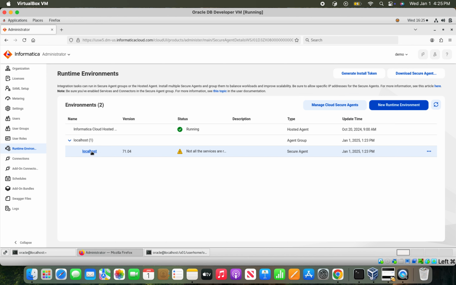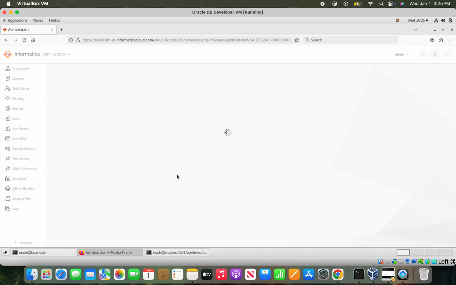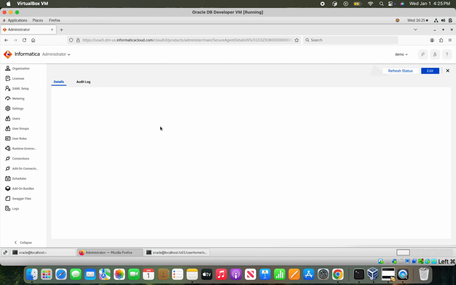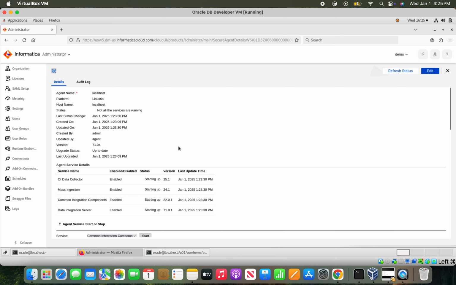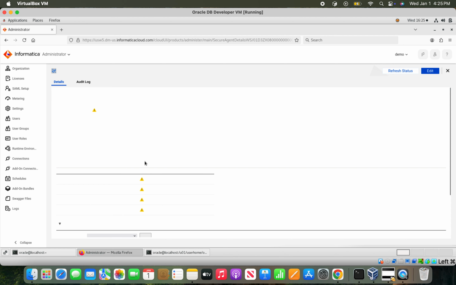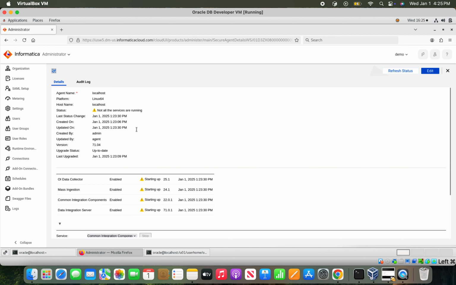So from the host, we successfully attached the secure agent that we installed. Now you can start your data integration tasks, everything. You can see that the services which are attached are slowly coming up. It's just starting up.